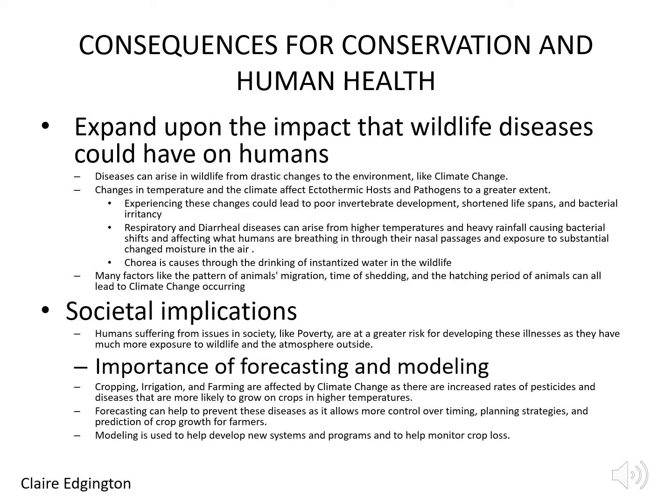Methods like forecasting and modeling are helping to resolve some of the issues, however. Forecasting is used to control the timing, strategies, and prediction of crop growth, particularly for farmers. It helps give them tools and assistance to show exactly how to handle these pesticides and prevent them from reoccurring.